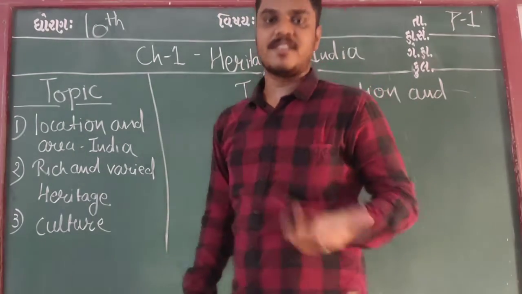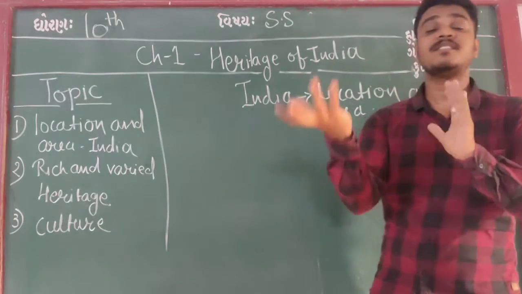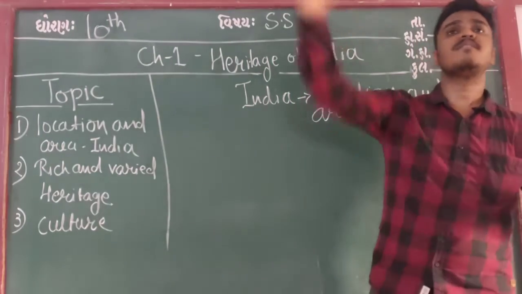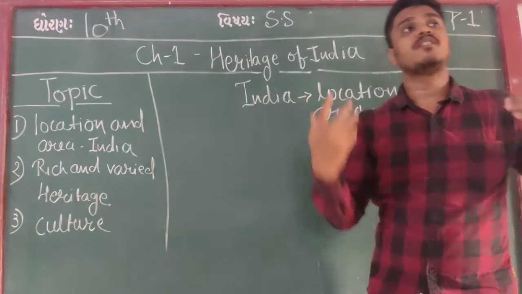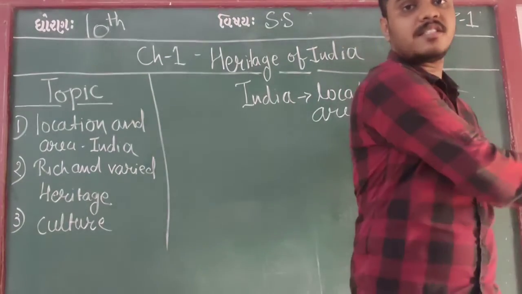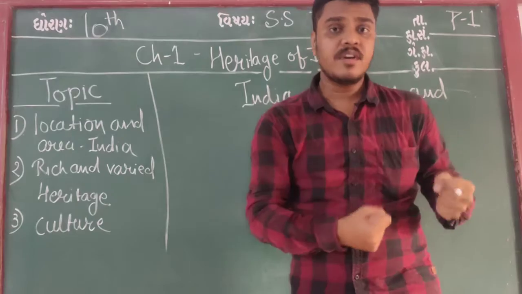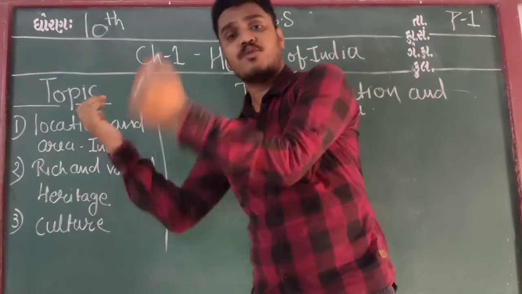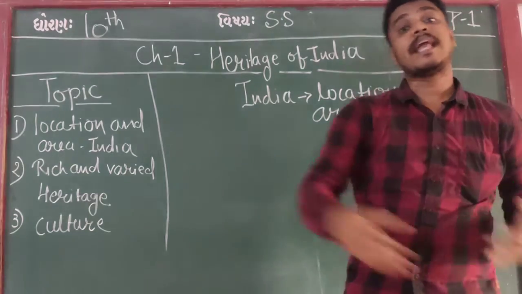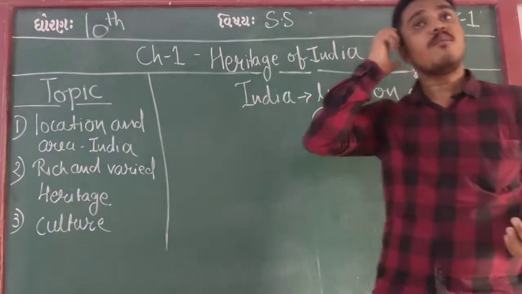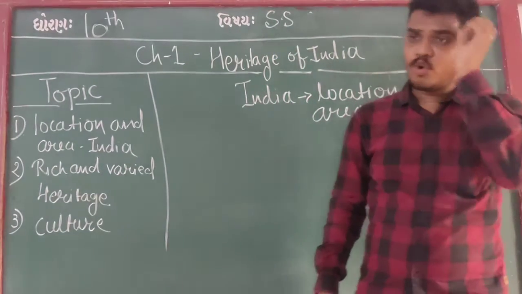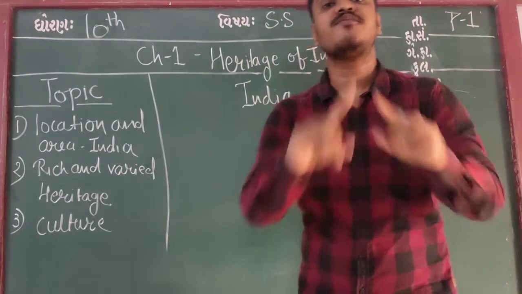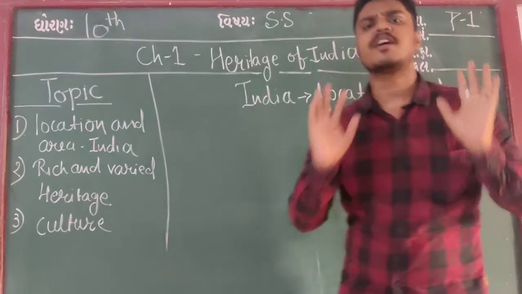So, what is culture? What is heritage, we have discussed. Now we'll discuss the topic culture. I explained to you that any physical things from our ancestors, which we have preserved and stored for our future generation, so that future generations can come to know that our ancestors were like this. At our home also, there are some notes and some books. The most important and casual thing is photograph. This is also one kind of heritage.